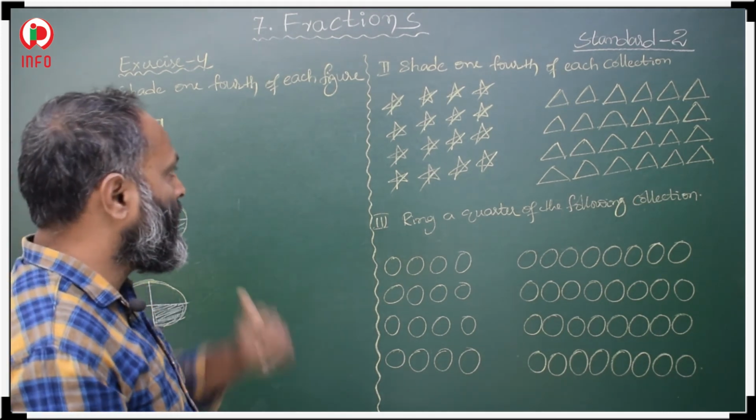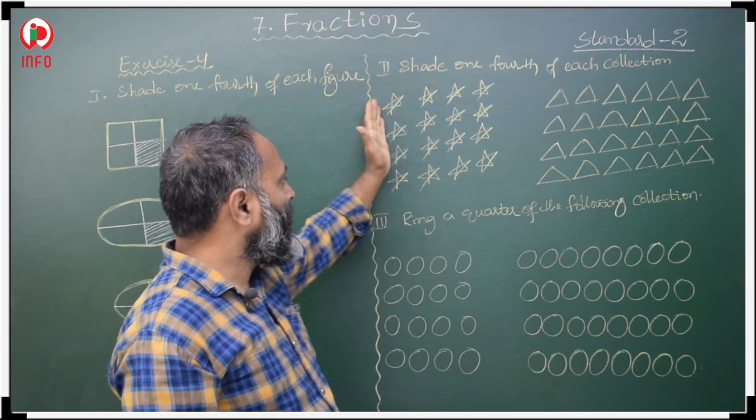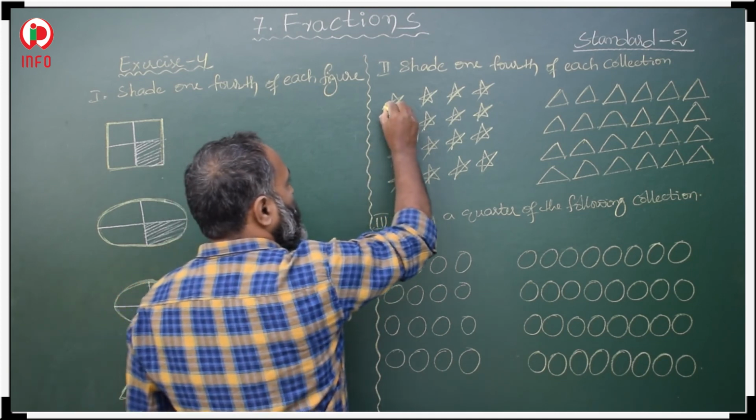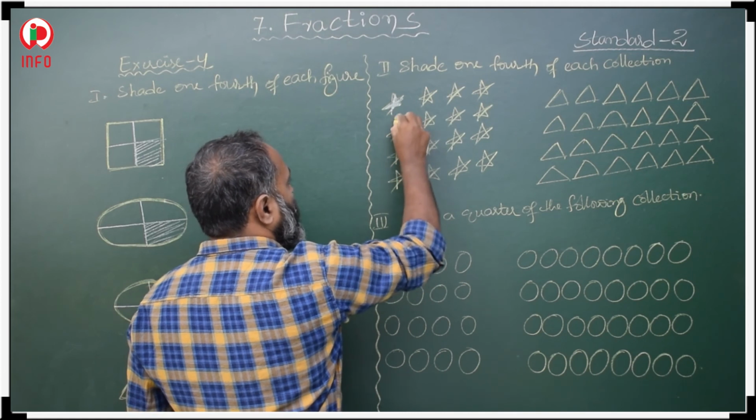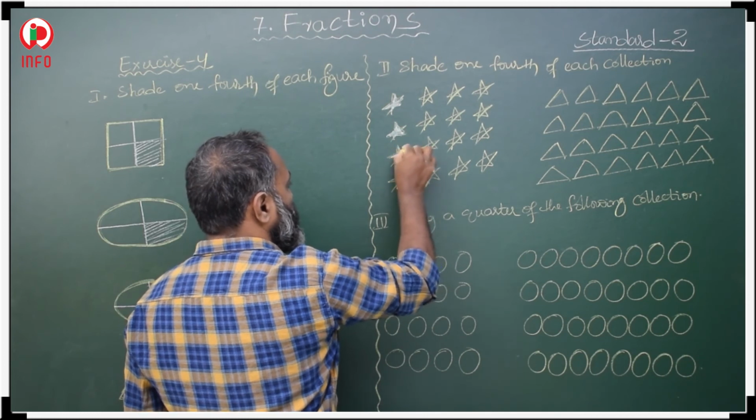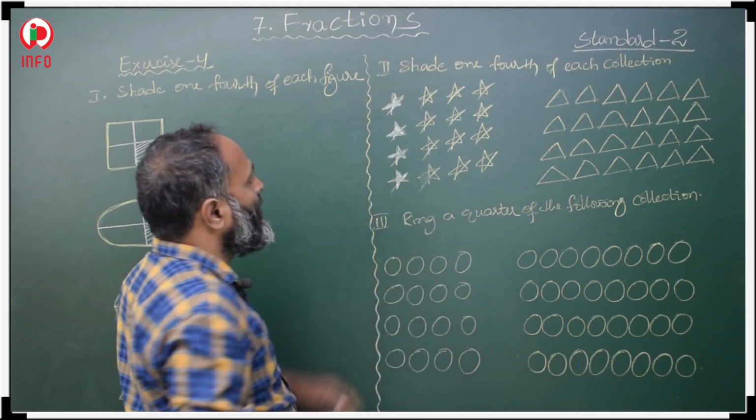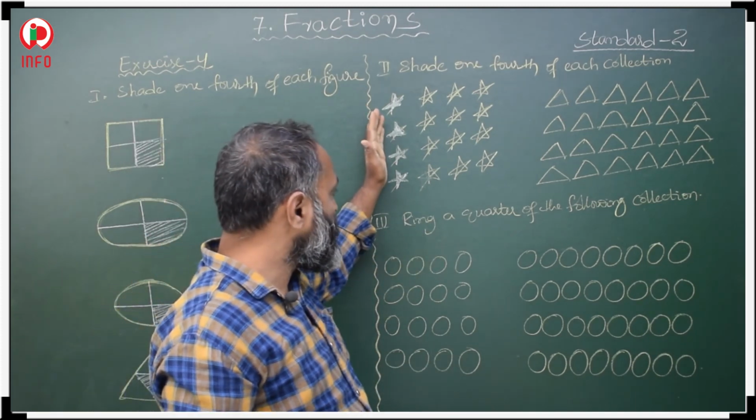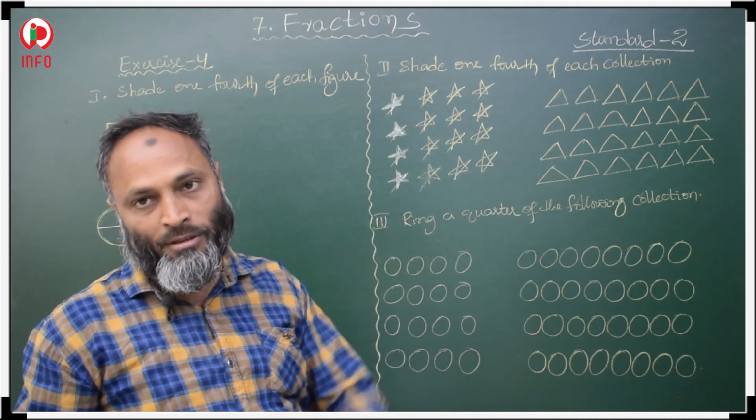Okay. Now, shade 1/4 of each of the collections. 1/4 means 1, 2, 3, 4. In these 4 lines, 1 line we have to shade. That represents 1/4. If we shade 1 vertical line or horizontal line, that is 1/4 of the stars. Here we have total 1, 2, 3, 4, 4 vertical lines. The stars are in 4 vertical lines, 1 vertical line we have to shade. So, that is 1/4. Okay.